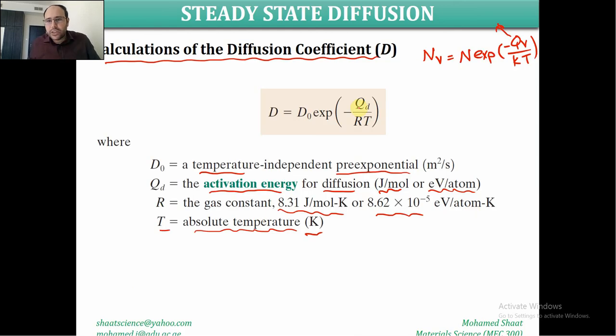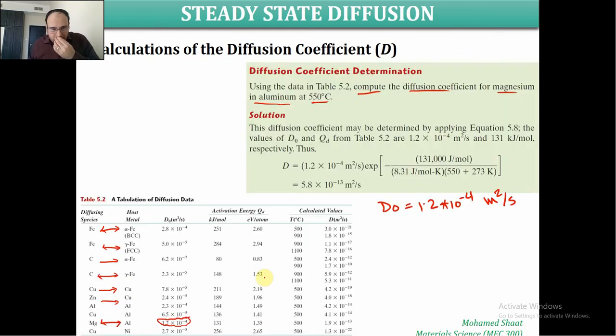How about QD? This is the activation energy. The activation energy also depends on the two materials. For example, for magnesium in aluminum, it is 131 kilojoules per mole, or 1.35 electron volt per atom. It depends on the unit system. They are two equivalent values in two different units.